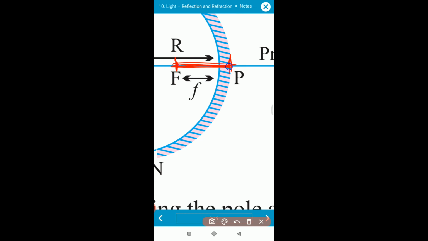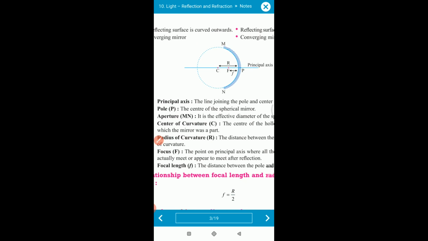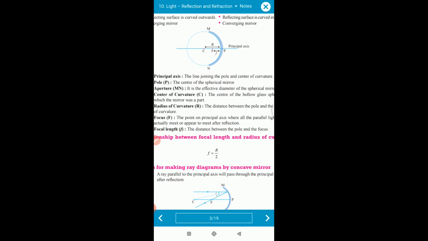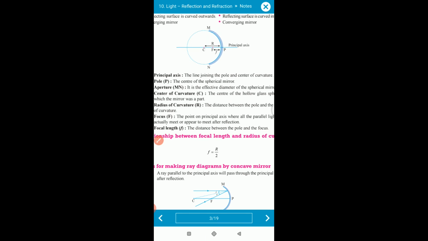The distance between the principal focus and the pole is called the focal length. Understood? Now focal length has a relation which I will teach you later, because it is not necessary now. After that you have to go through the various terminology.